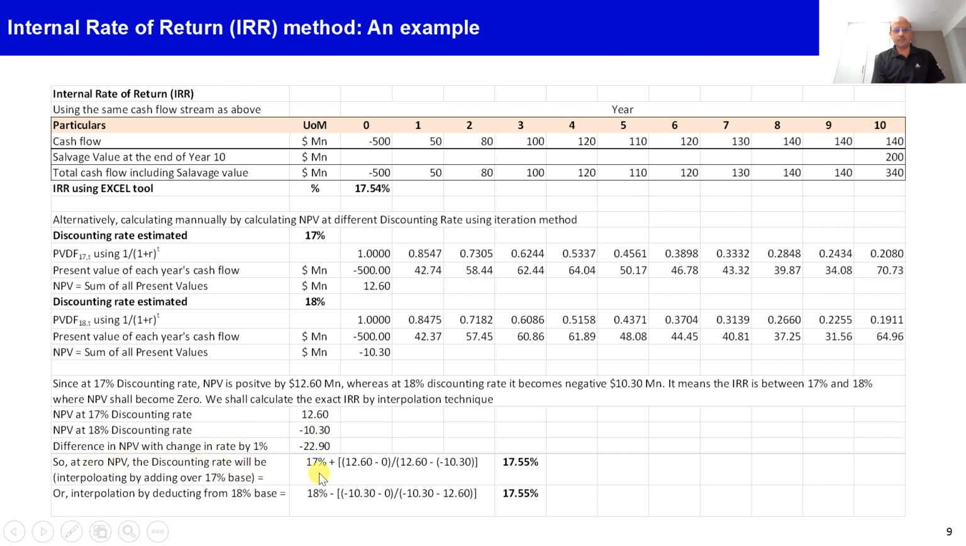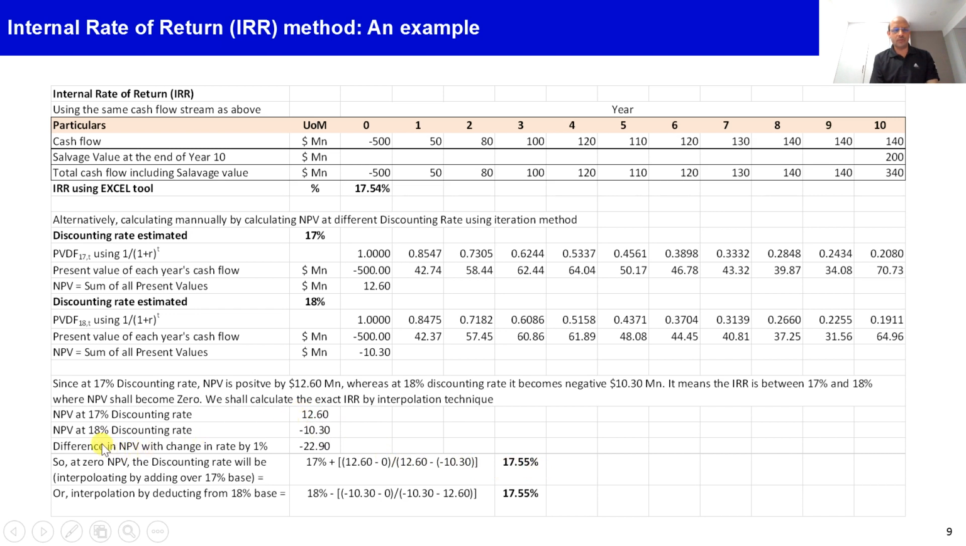Taking 17% as the base, we say 17% plus the value at 17%, which was 12.6, and we have to bring it to zero level. So 12.6 minus 0, and that we divide by the difference between the 17% and 18% results, which is 22.9. So we get 17.55%.